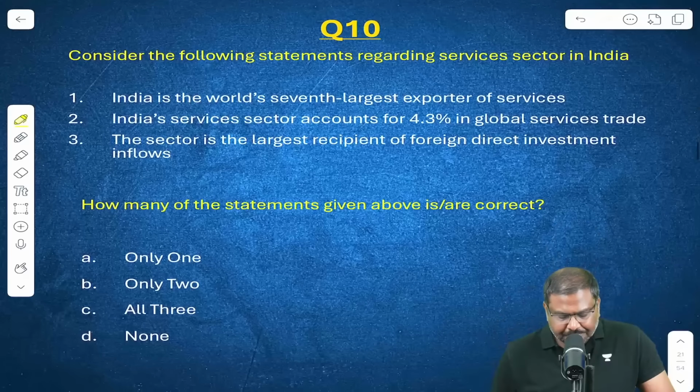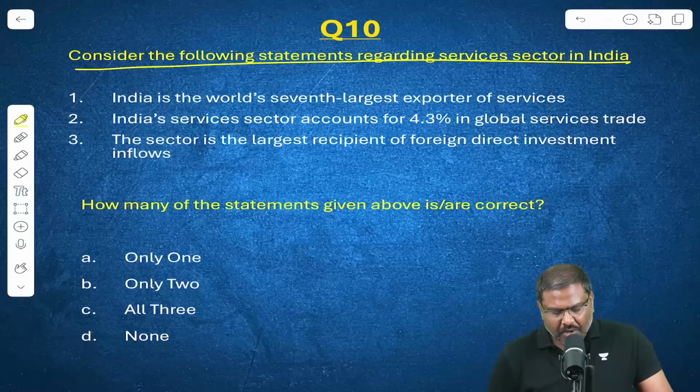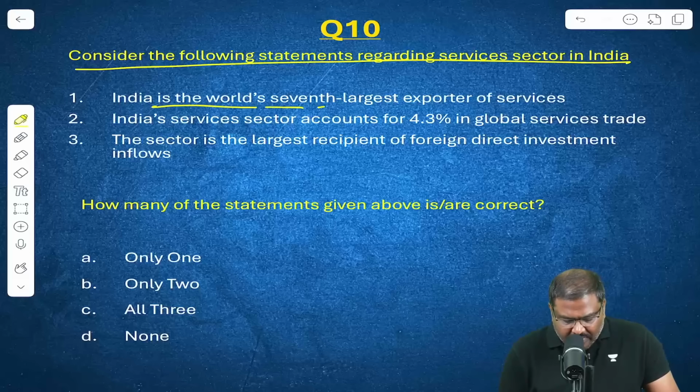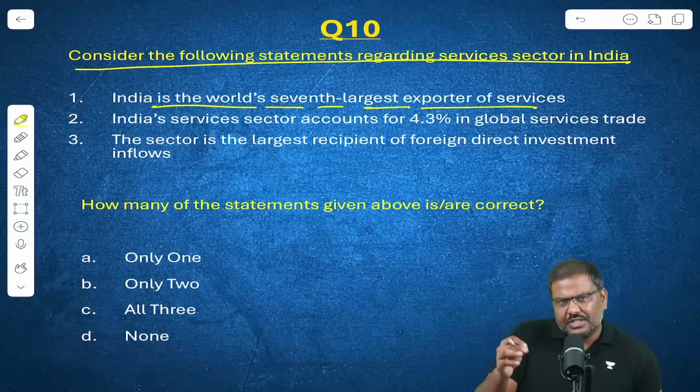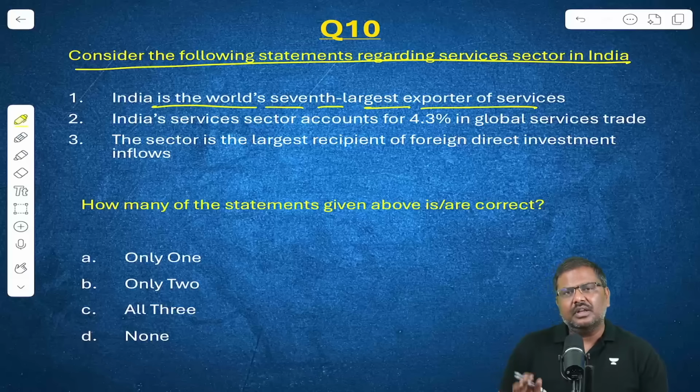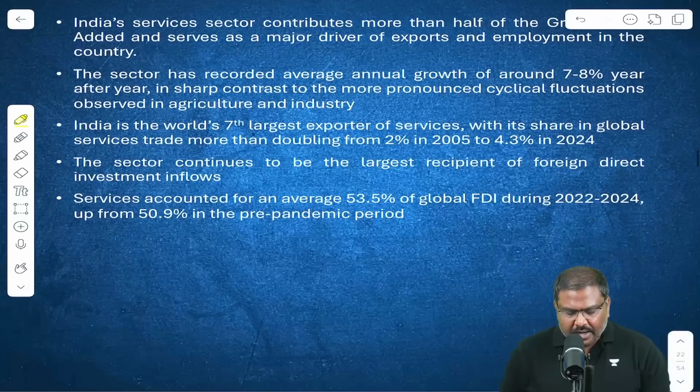Question number 10 now. Consider the following statements regarding the services sector in India. India is the world's 7th largest exporter of services. These are straightforward statements taken from one of the chapters under the Economic Survey. All the 3 statements are correct, by the way. Let me give you the data here.